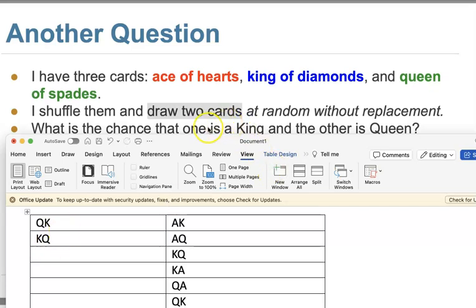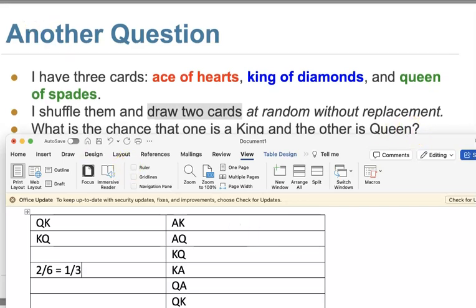So here, you have one king, one queen. You have 2 combinations. Divide by the total, you have 6 combinations. So 2 out of 6 equals 1 out of 3. Okay, so that's the king and the queen.